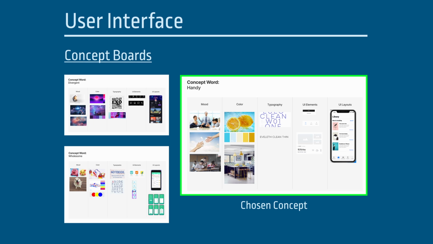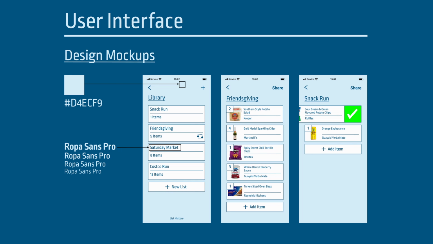Once I was comfortable with the functionality and flow of the application, I was ready to begin making choices about color, typography, and mood. I compiled a few different concept boards, each with a unique mood and color scheme, and used them to gain feedback from classmates. I integrated the strongest design choices into my wireframes and was able to generate some high-fidelity mockups. Here you can see a few pages from the application showing color, type, and layout choices.